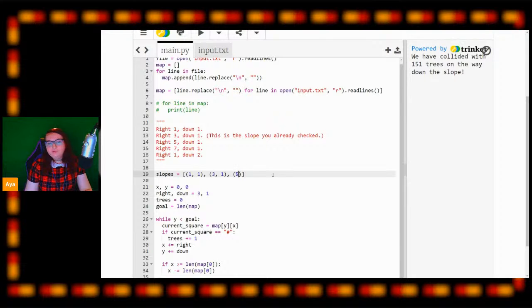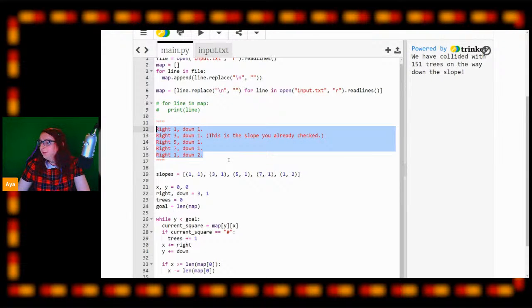Our third tuple is right 5 and down 1. Our fourth tuple will be right 7 and down 1. And our last tuple is going to be right 1 and down 2. So this now is an array of tuples containing all of these slope angles that the Advent of Code has told us we need to be tackling.